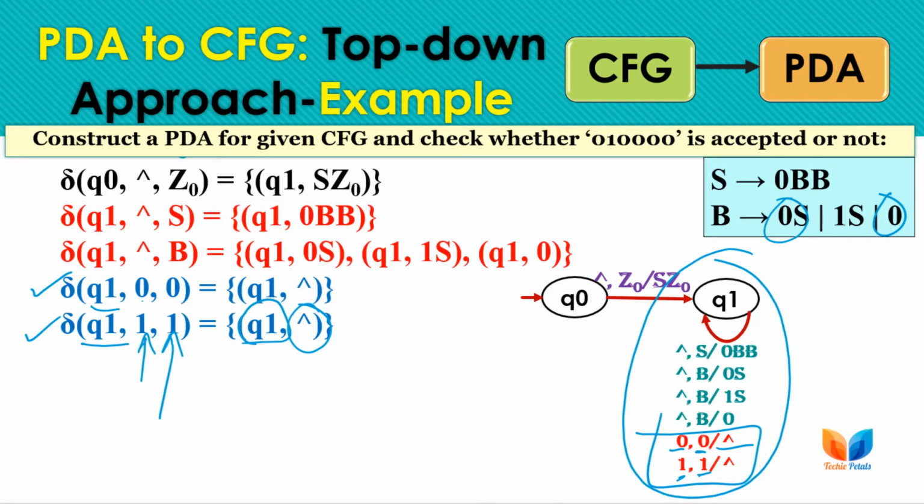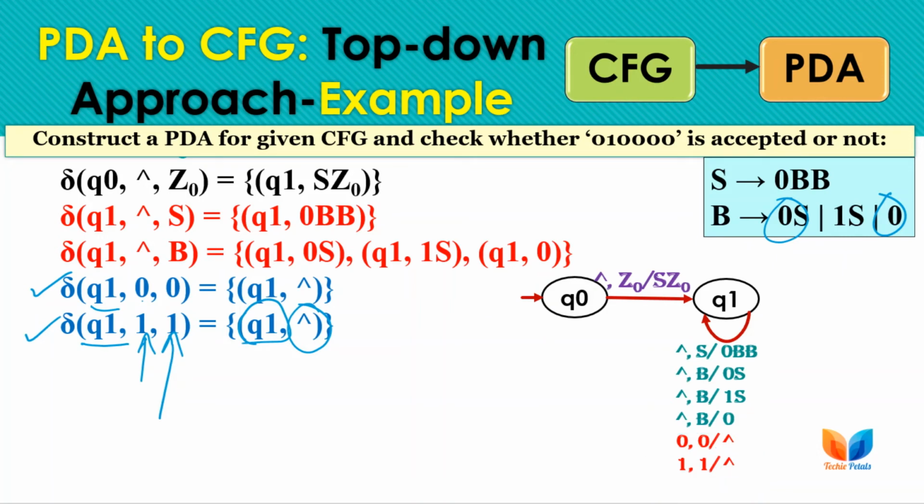Now, in the end, we just need to show the acceptance. If we are showing acceptance by empty store, then you can mark the transition here: after cancelling out all the terminals and after replacing all the variables with their right hand sides, we have input as null and the stack top as Z0. This criterion is also possible at Q0, but if we have this situation, meaning input is null and Z0 is the stack top, we must be at Q1. Only then can we show the acceptance.